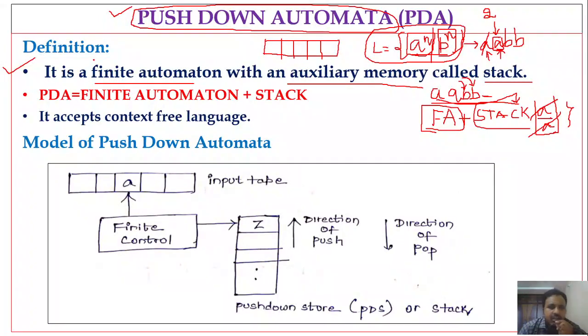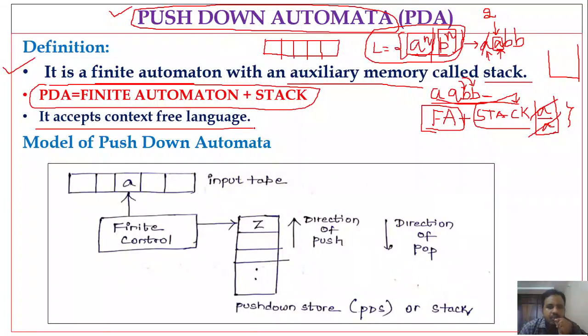So pushdown automata is a finite automata with an auxiliary memory called a stack, right? The stack consists of grammar symbols. In this stack, we are going to push or store the grammar symbols. So this is the simple representation: pushdown automata is the combination of a finite automaton along with a stack. It accepts context free language, right?